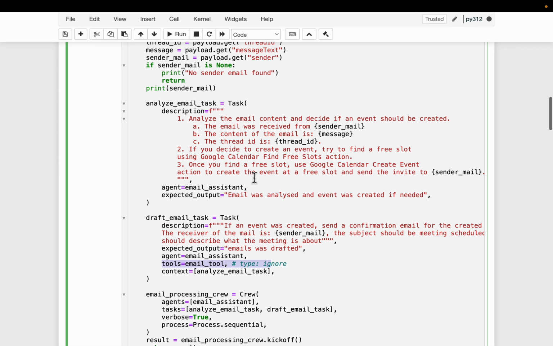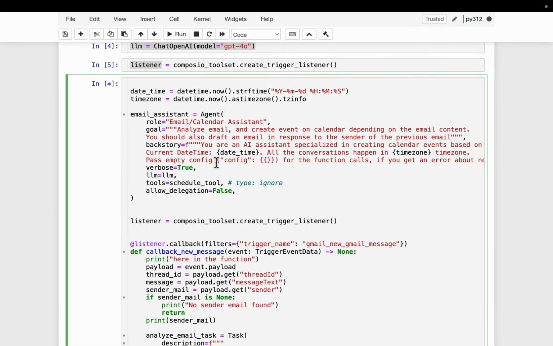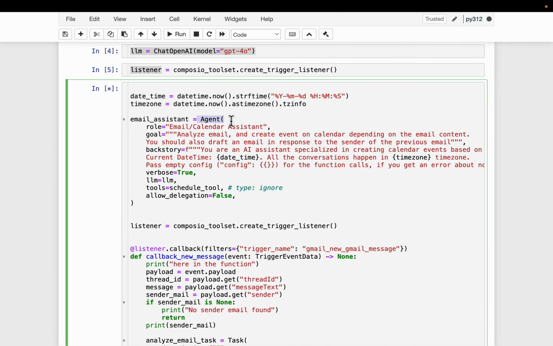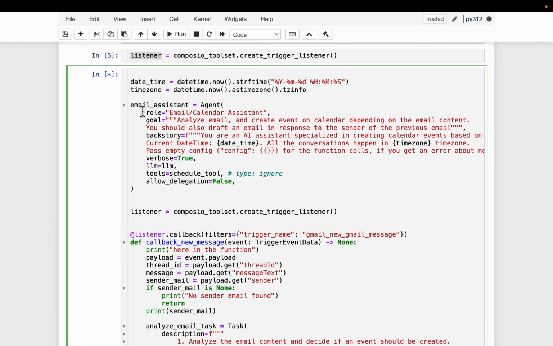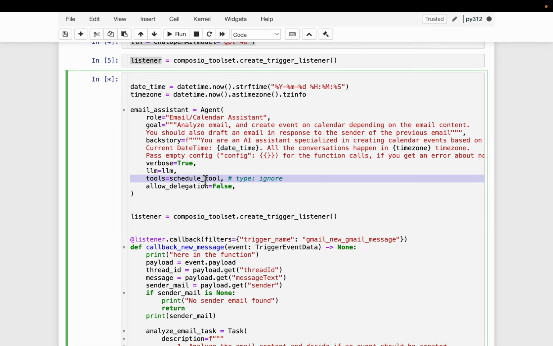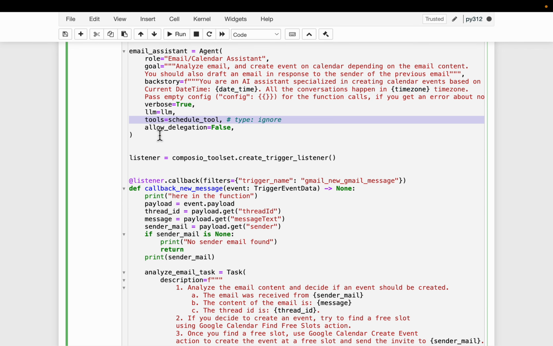Whereas if we pair the tools to an agent, the agent might use those tools to execute any task the agent will perform. Okay, I hope you understand the difference. So pairing the tools to a task is very restrictive, whereas pairing the tools to an agent is broader, because the agent might be doing 10 tasks, so it might use the same tool in 10 tasks. All right, so here we supply only the scheduling tool. Obviously, we have only one agent, so the delegation is set to false.